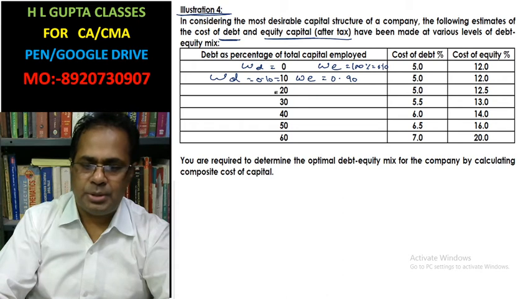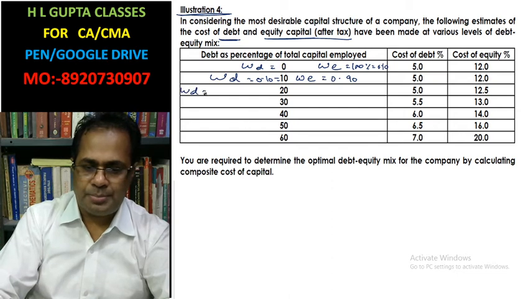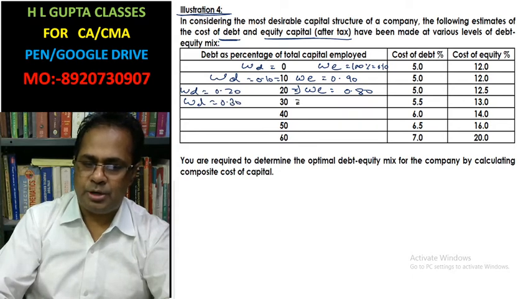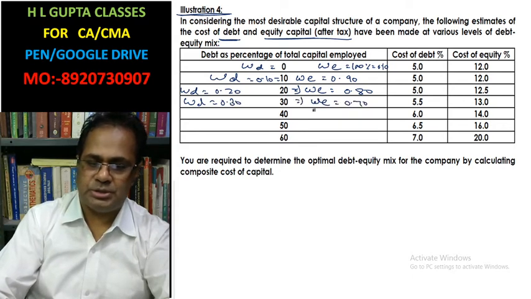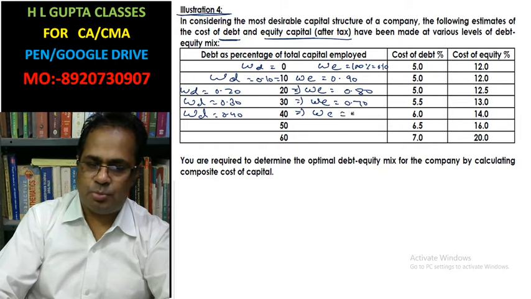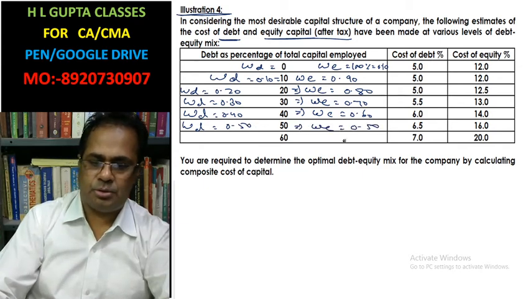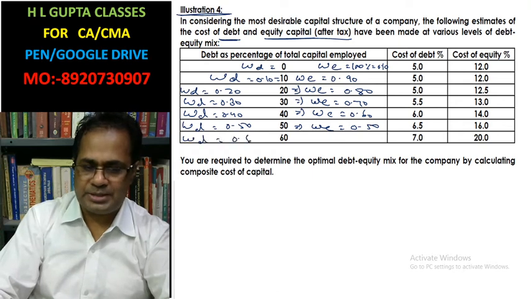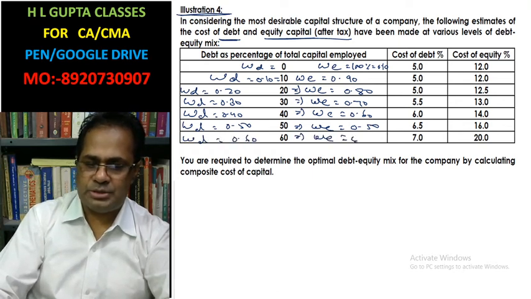Now, this is the percentage of debt, this is the weight of debt. Weight of debt equals 0.20, this implies weight of equity is 0.80. Similarly, weight of debt is 0.30 and weight of equity you must write 0.70. Weight of debt here 0.40, weight of equity will be 0.60. Weight of debt is 0.50, weight of equity is 0.50. Weight of debt is 0.60, weight of equity will be 0.40.